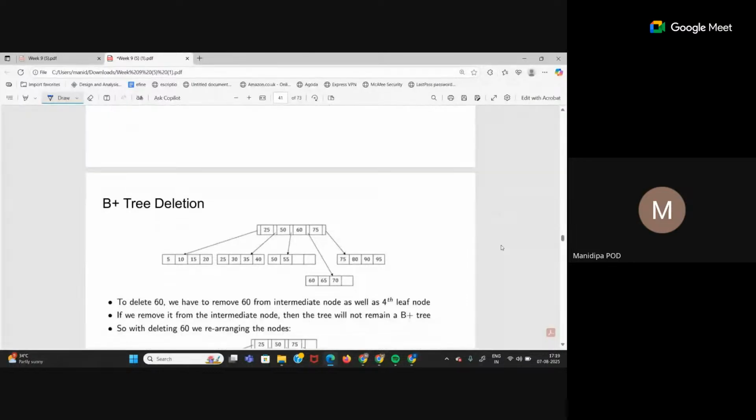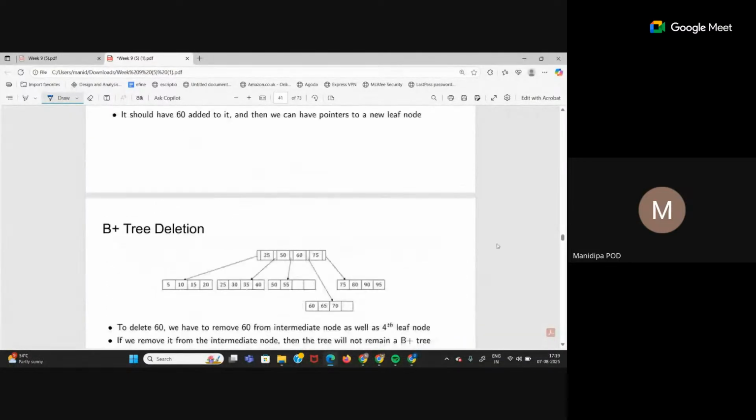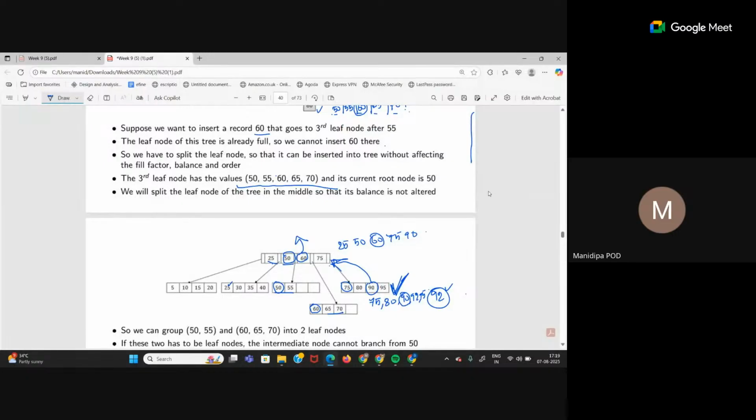Now deletion will also be kind of similar. Any other doubt in this insertion part? See, today I don't have much time, so I am just trying to finish all this. But in the revision session, I will take a series of numbers and we'll learn how to create a B plus tree. We'll do the insertion by ourselves. That is the best way to learn. Or you can check out the previous sessions of the other terms where we had time, so we did that. Anyways, I'll do it in the revision session once.